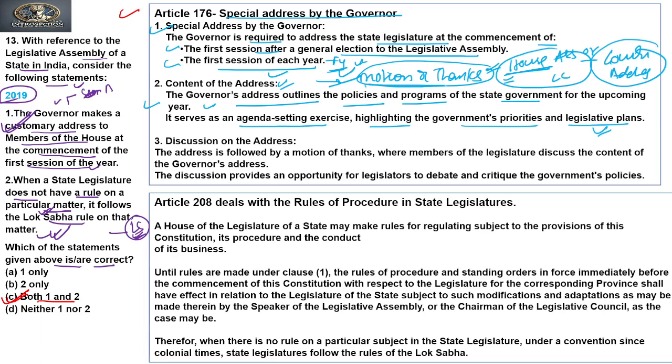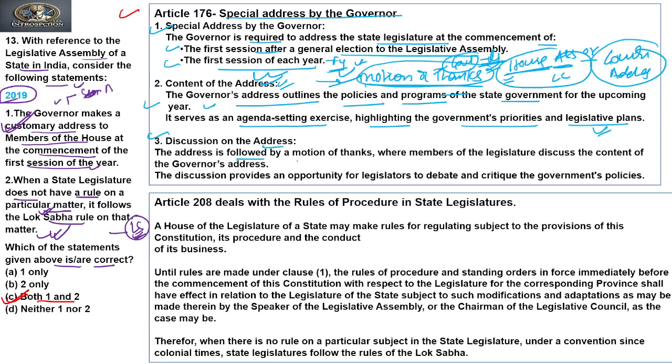If the motion of thanks is not passed in the House, it would be considered that the government has fallen, that the government lost its majority in the House. So the government has to resign. It is mandatory that the motion of thanks be passed by the House. The failure of the motion of thanks is considered a failure or loss of government. Clear?